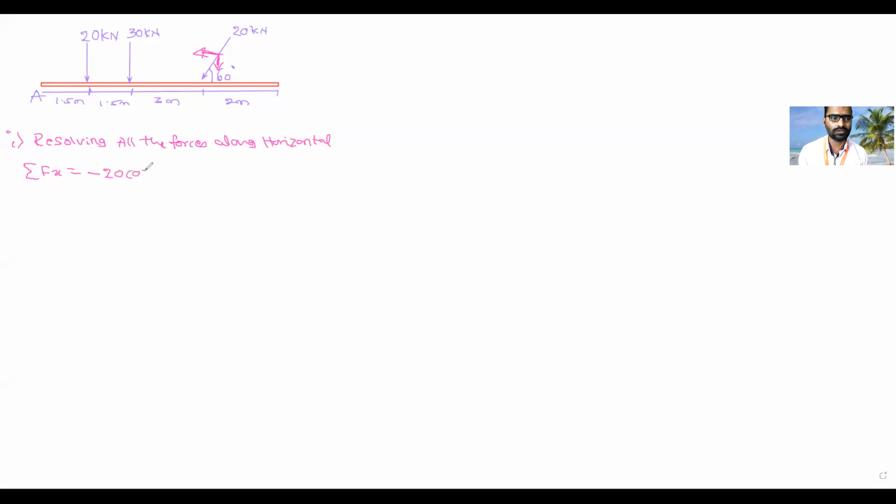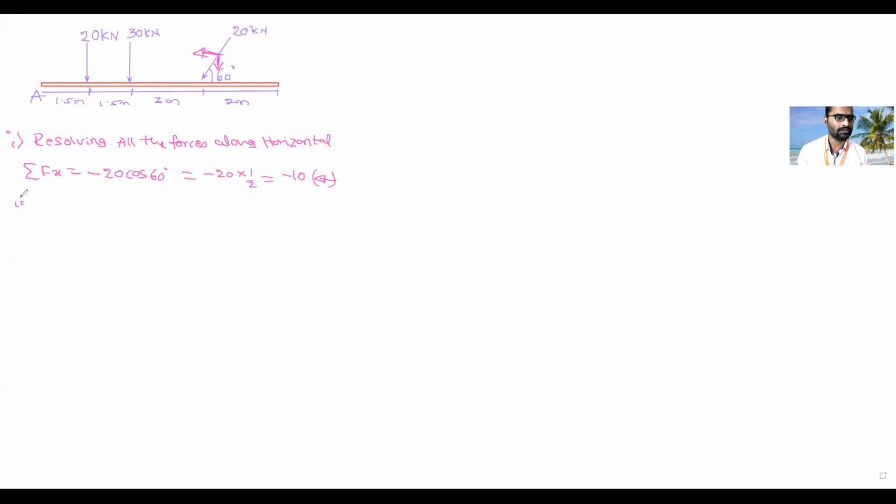What is the value? 20 cos theta, theta is 60. Cos 60 is equal to 1 by 2. So you will get minus 10. Is it correct? Yes, sir. Minus means what? It is moving in which direction? Left hand side.